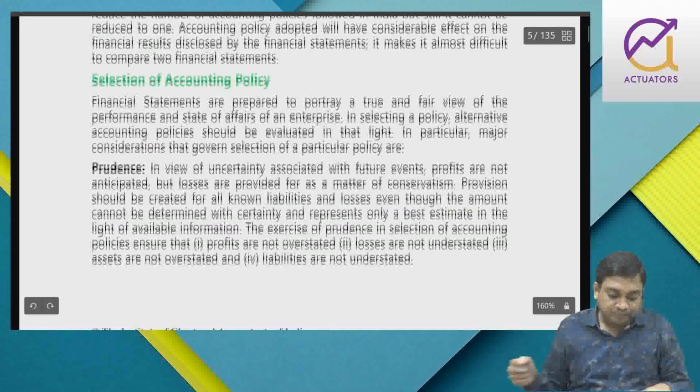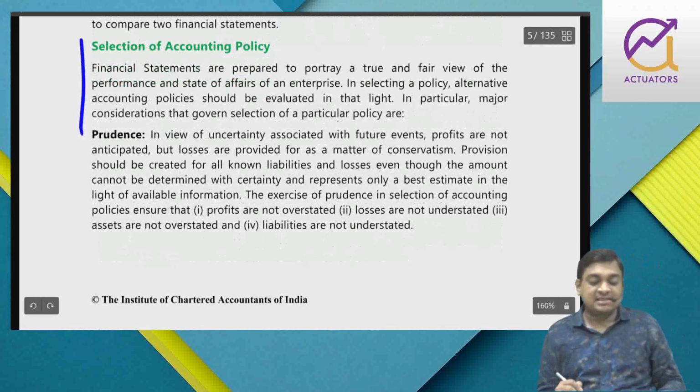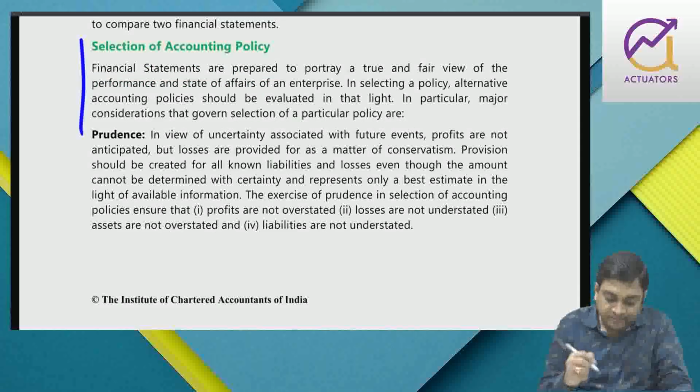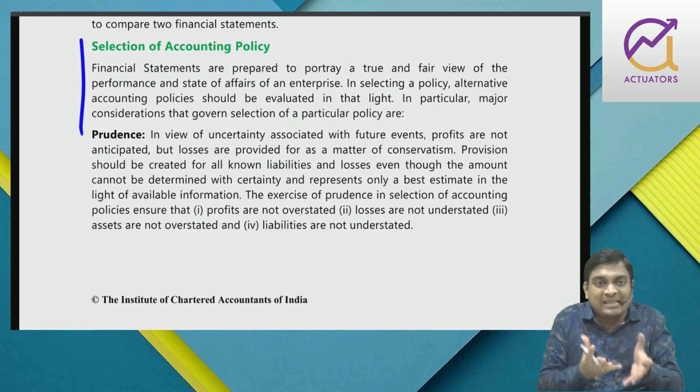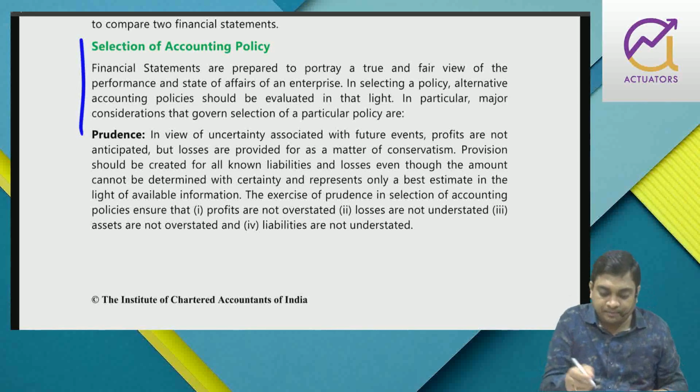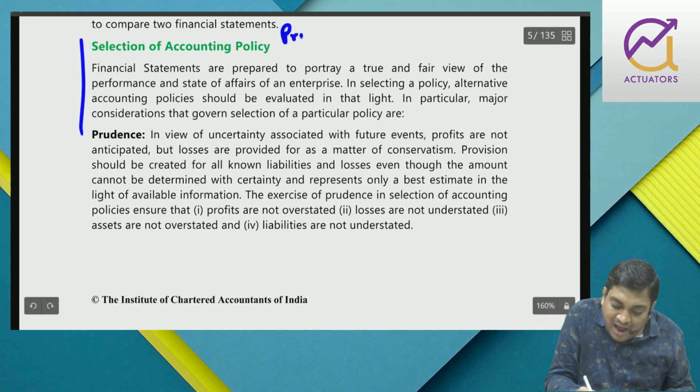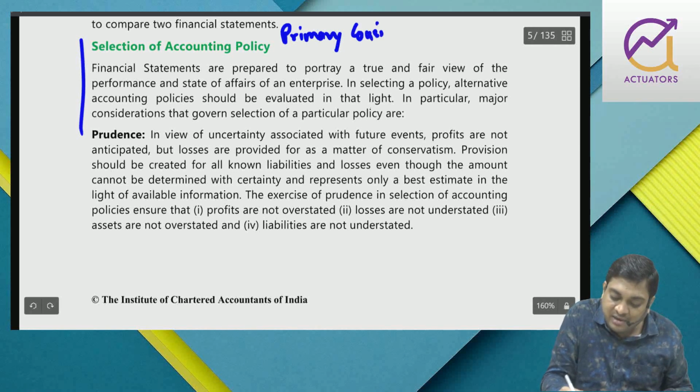Right? Now, how do you select this accounting policy? What should be the consideration when you make a principle? Then what should you look after? Number one, you have to see some primary consideration. What is that primary consideration?